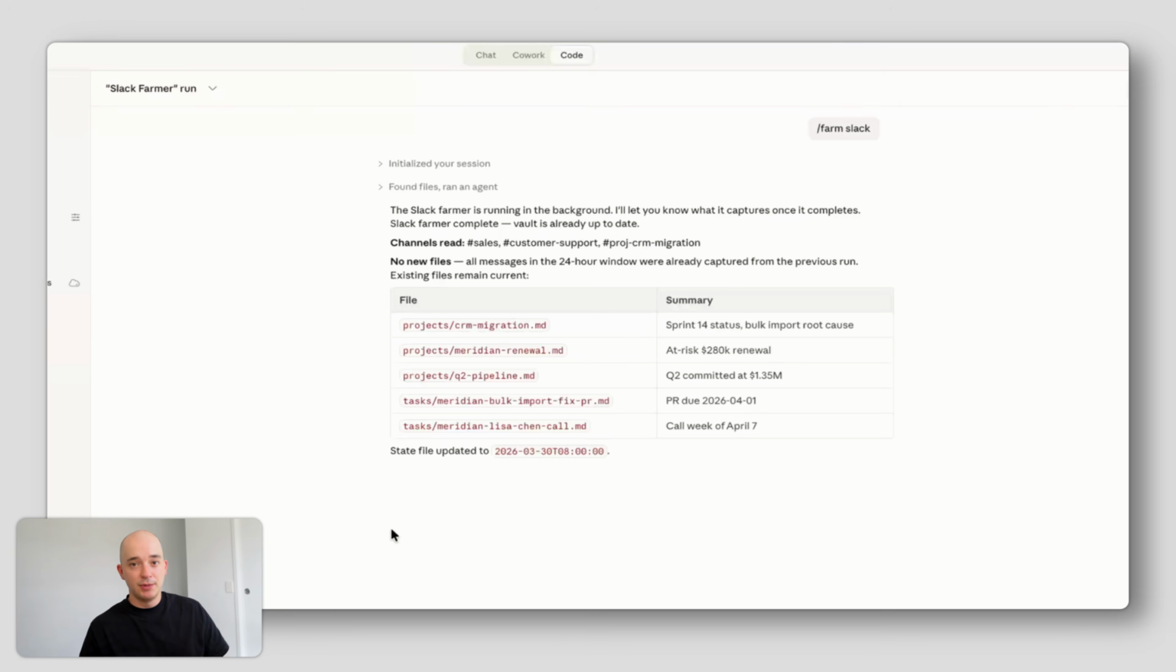So here's what landed once it finished. It caught that we have a CRM migration going on, that there's a sprint, we're at sprint 14. It's picked up that we have our Meridian renewal and that it's at risk, worth 280K. Picked up some conversations around our Q2 pipeline, the bulk import fix, and a contact called Lisa Chen from Meridian. So that's what the farmer has done.